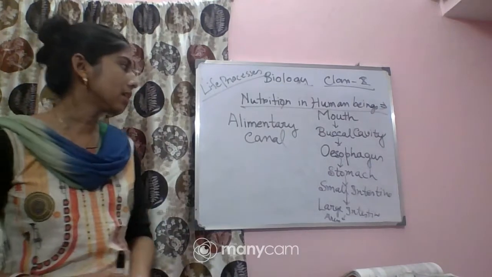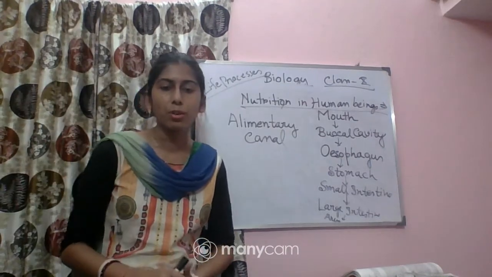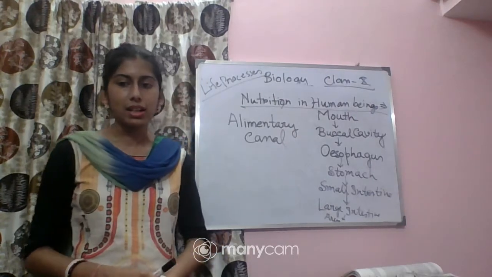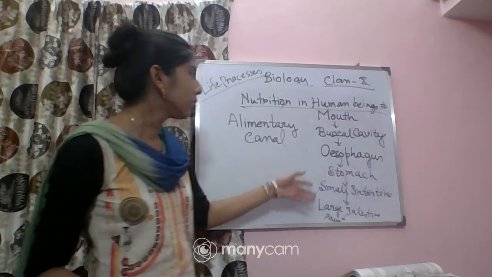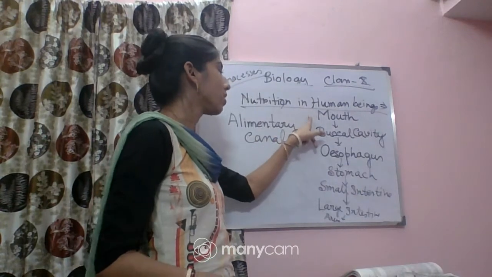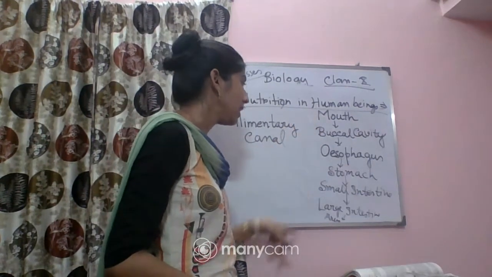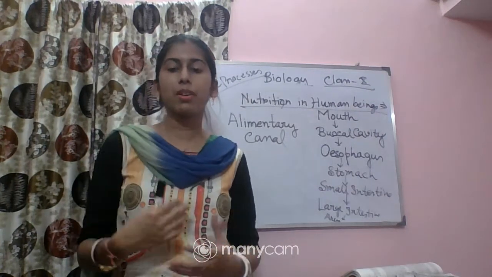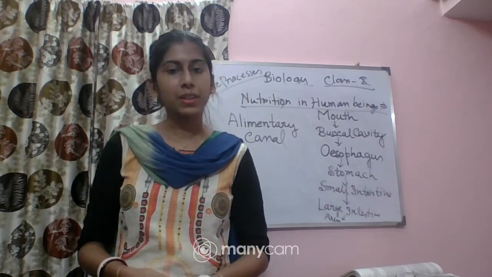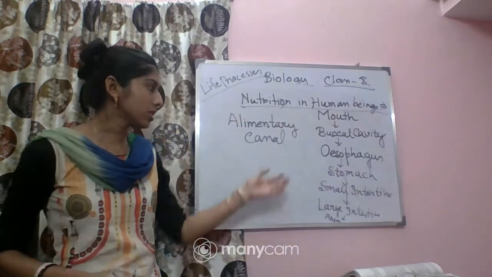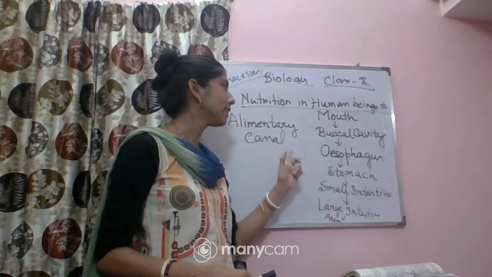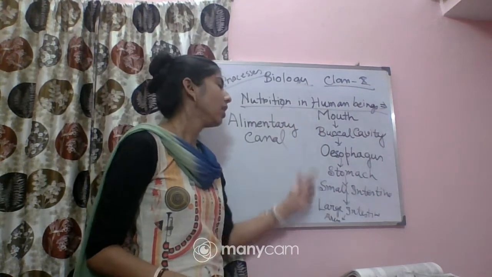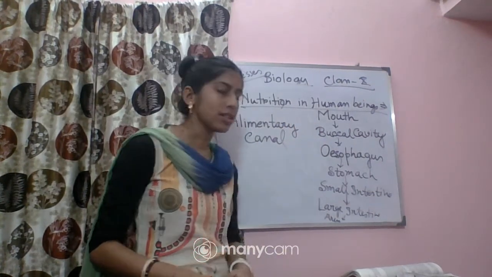So these are the different organs of the alimentary canal, which we have to read in detail. What we have to know is the basic structure, position and function of each. That means where they are situated and what different functions they are performing. Clear? Today I am not starting this part. In my next class, I will start with the mouth, and we will read about all the organs in detail.